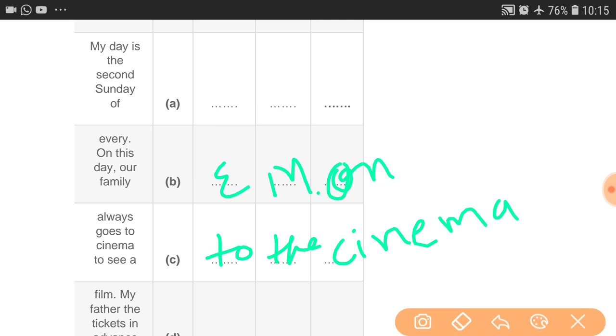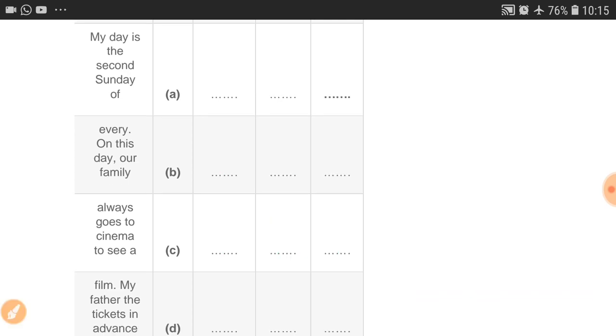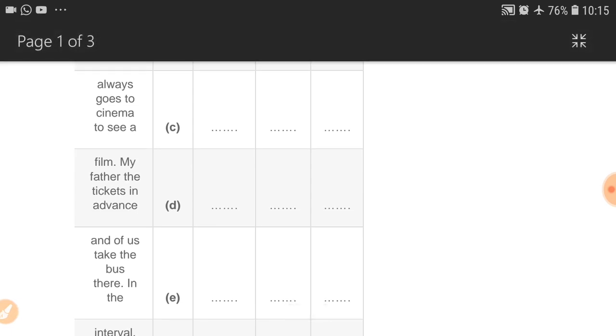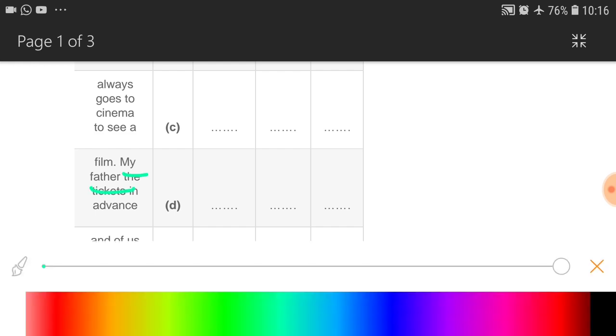Now the next line, option D: to see a film. My father the ticket. Here something is missing. What is it?